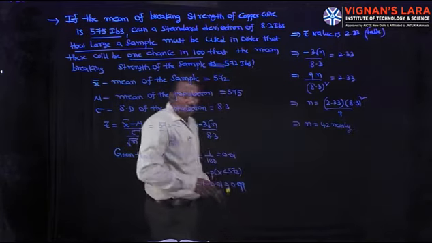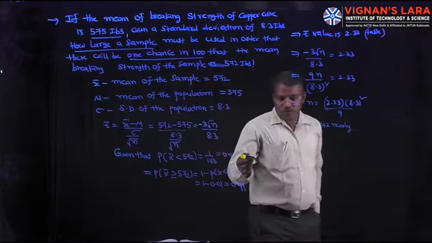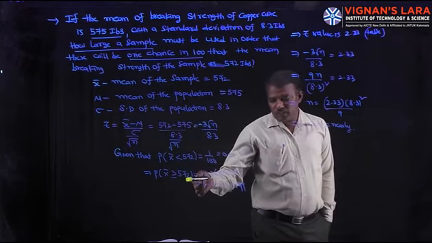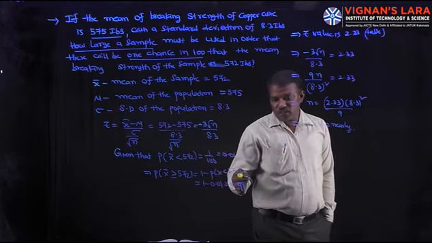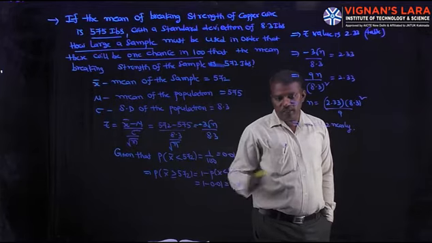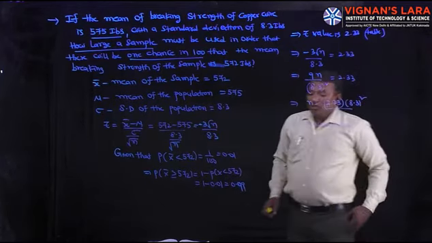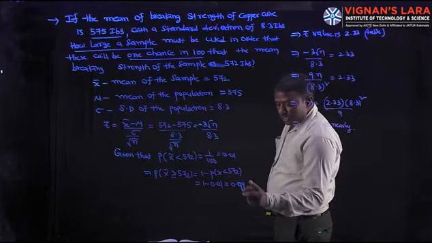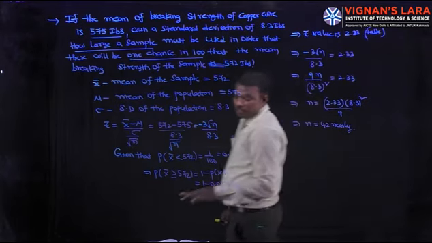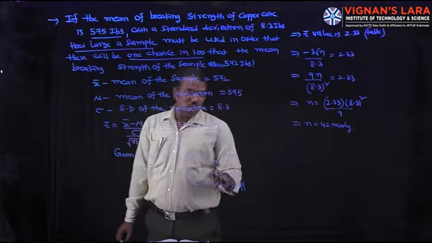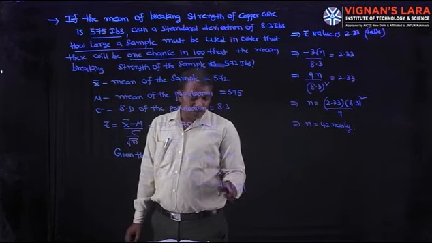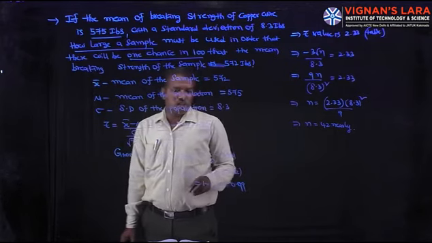P of x bar less than 572 is given as 0.01. So x bar greater than 572 is 1 minus that, 0.99. So see the standard normal distribution table in reverse way, or identify the place of 0.99 in the statistical table.